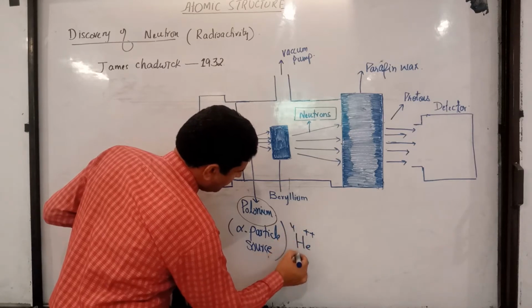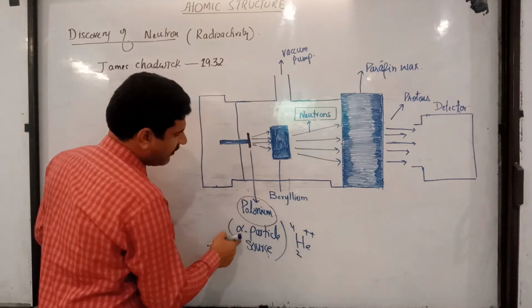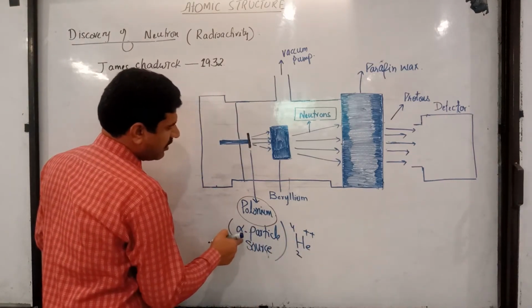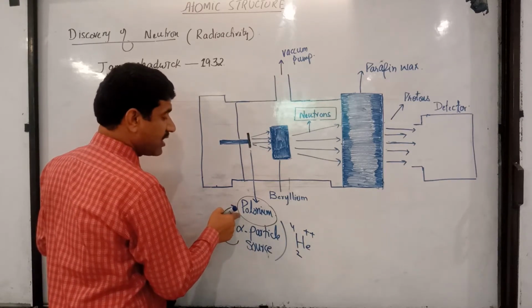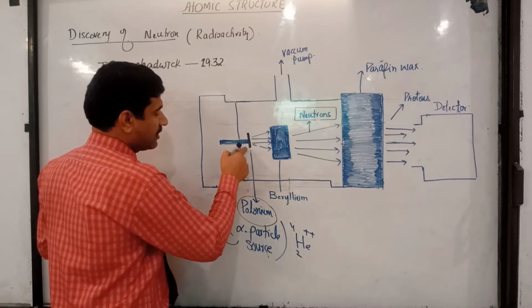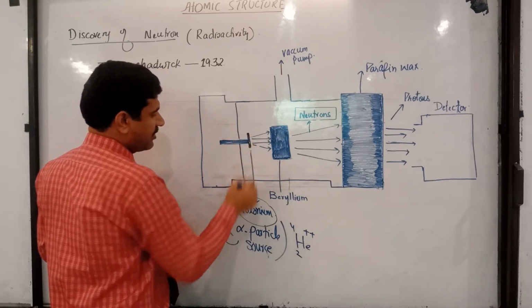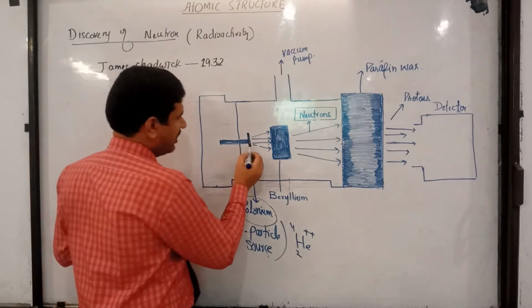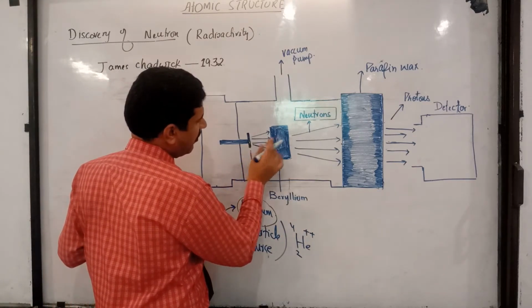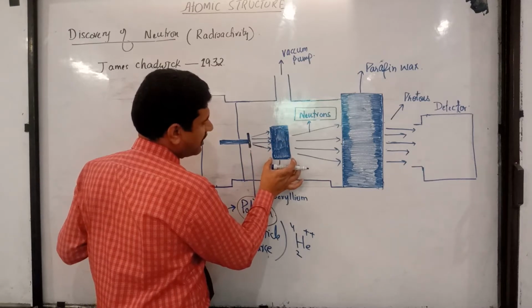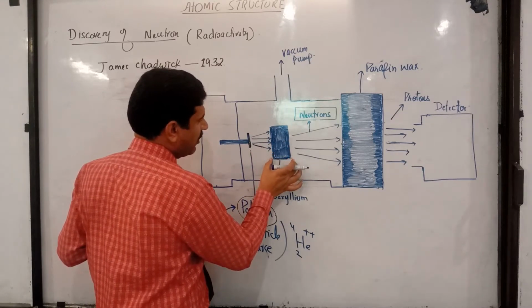And from where were alpha particles emitted? They are emitted from polonium, which is a radioactive element. Over here is the polonium element. This radiation was allowed to bombard a light mass element like beryllium or aluminum.